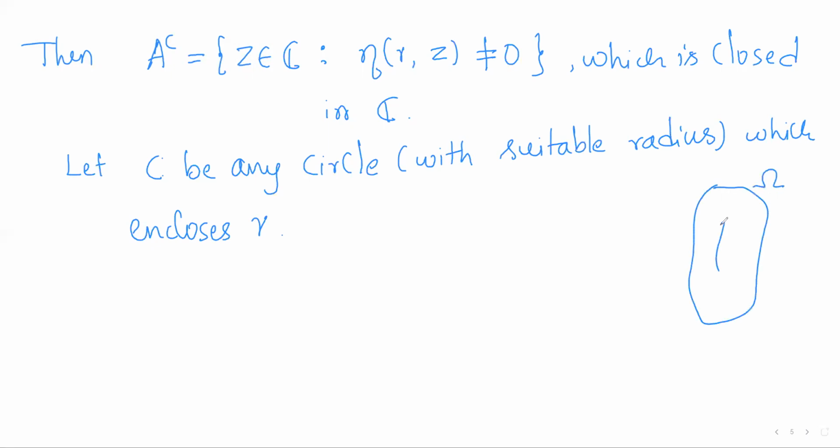In the region omega, we have the cycle gamma. Gamma is a cycle, which means it is a continuous image of a closed interval. A closed interval is a compact set, so gamma, being a continuous image of a closed interval, will be compact. So gamma is compact, which means gamma is closed and bounded. So gamma will be bounded.